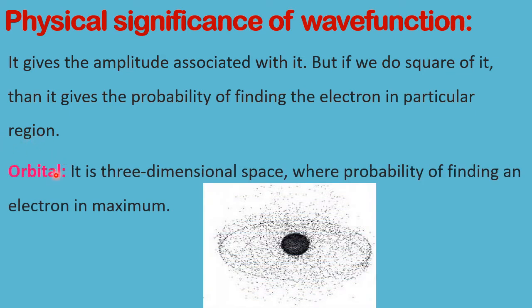Now here we make a new word. Earlier we were understanding about the orbit. Now orbit became orbital. It is a three-dimensional space where the probability of finding an electron is maximum. One small example: this is the nucleus of an atom.